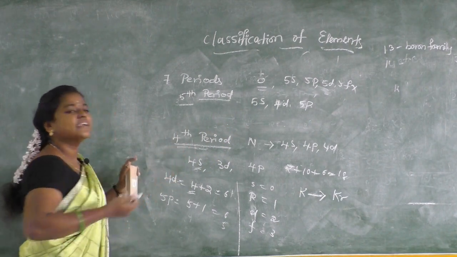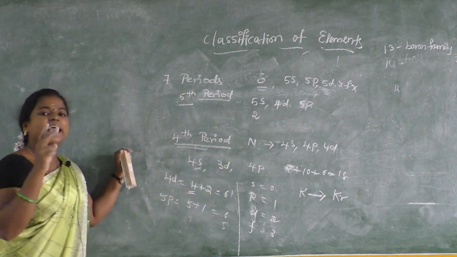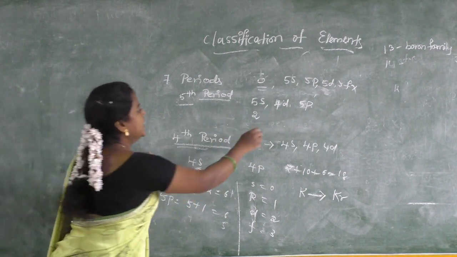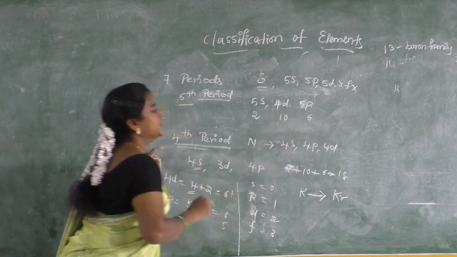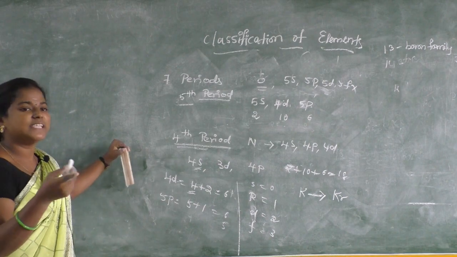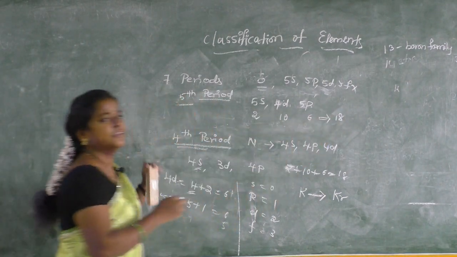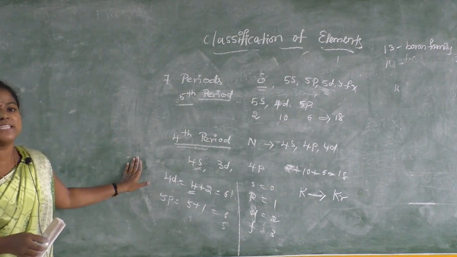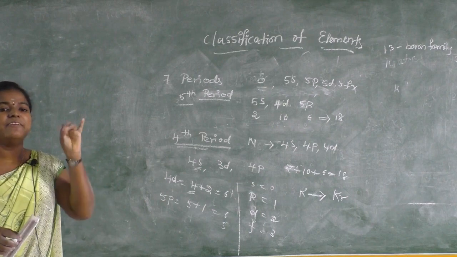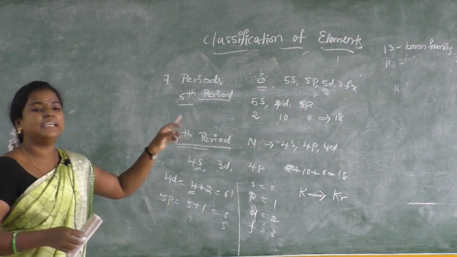So how many electrons can we accommodate? First here we can accommodate 2. Why? Because s can accommodate only 2 electrons, d can accommodate 10 electrons. What about p? It can accommodate 6. So overall 2 plus 10 plus 6, again the repeating factor is 18. So the fifth period also has 18 elements. So the first period has 2, second and third have 8 elements, fourth and fifth have 18 elements each.